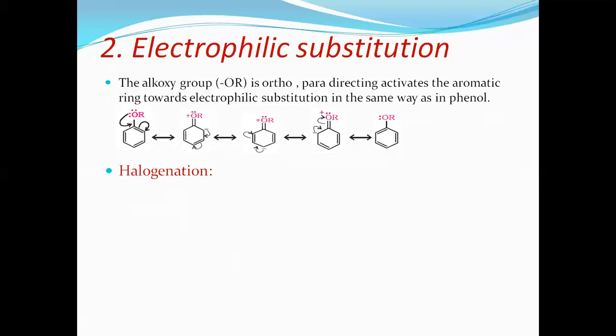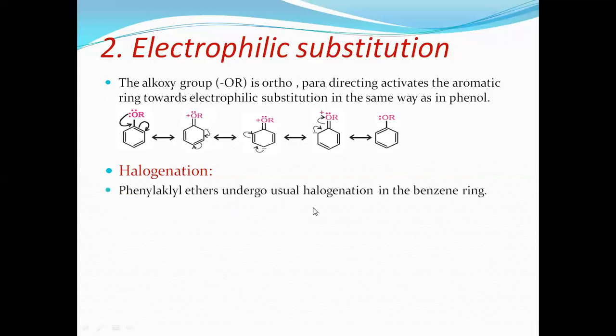So since it donates the electron, negative charge is on the ortho, para, and ortho position. So in the entire ring, ortho and para positions are highly rich. Therefore, the incoming electrophile prefers ortho and para position. Hence, the resulting product is ortho and para product.